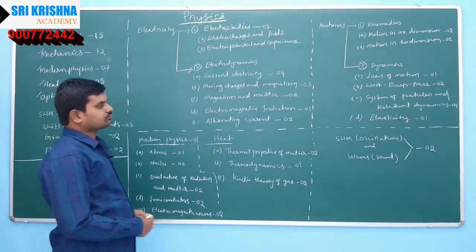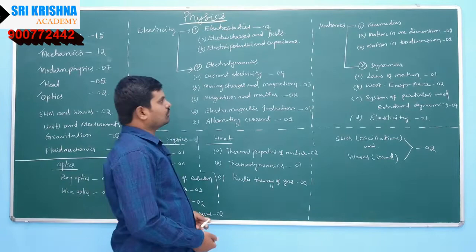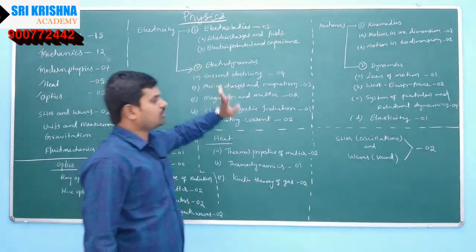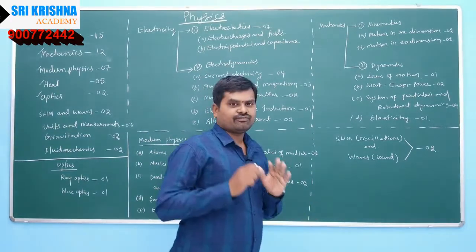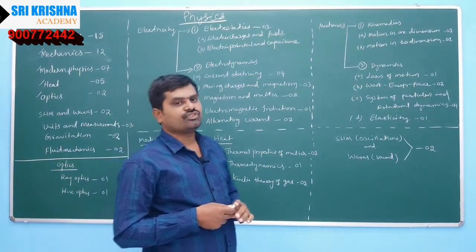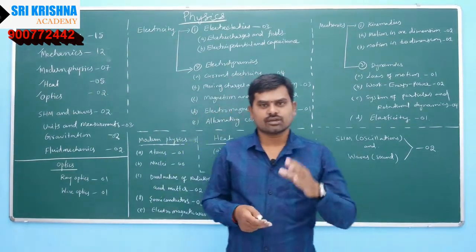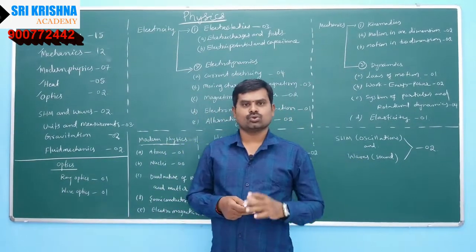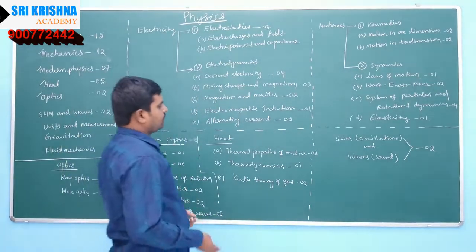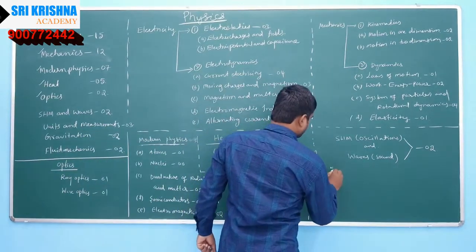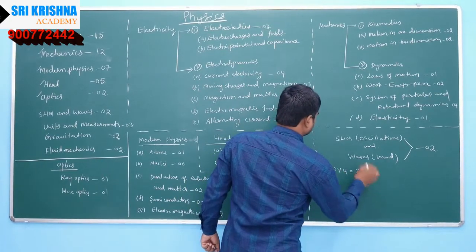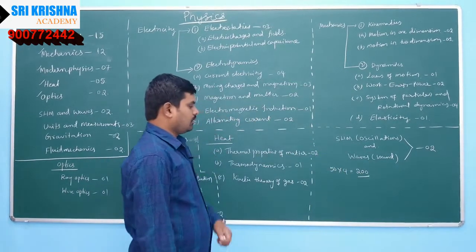So overall, if you calculate, this is the brief smart thinking about your physics question paper, which consists of 50 questions. Each is carrying 4 marks, so 200, okay.